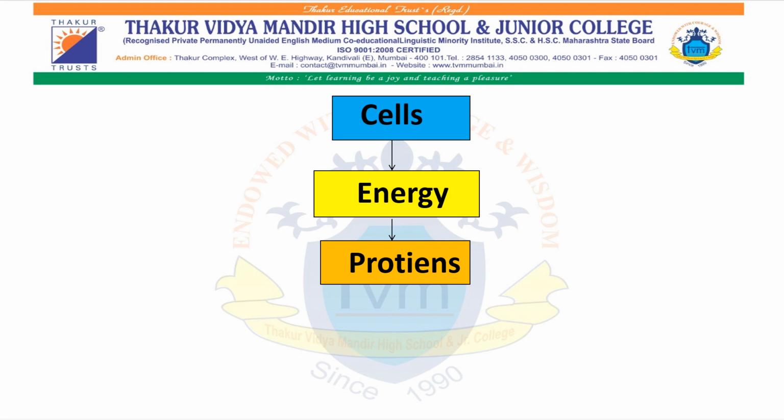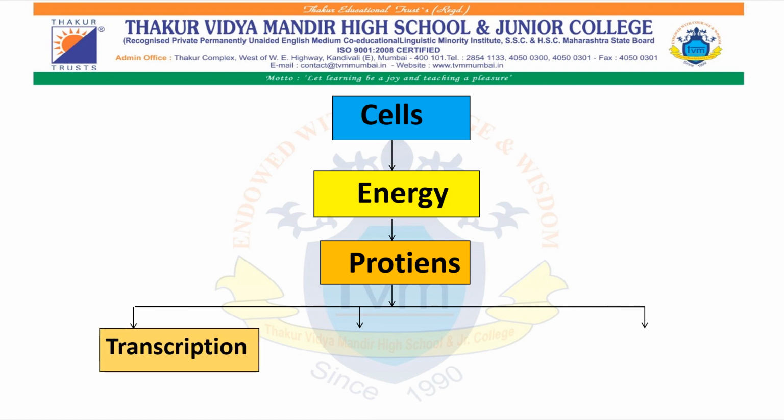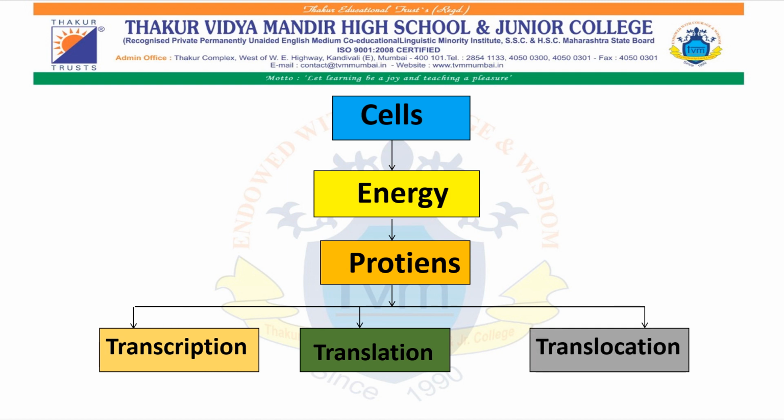This protein synthesis is carried out in 3 stages. The first stage is called transcription. The second stage is called translation, and the third stage is called translocation.